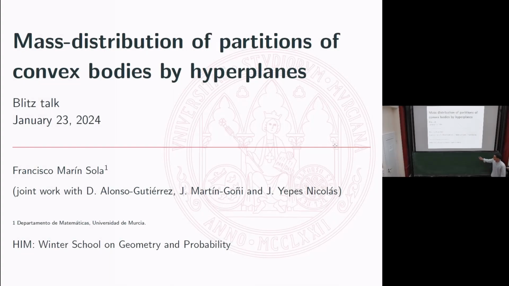My name is Francisco Marin, as you can see. I'm working at this moment at the University of Murcia. My poster is about mass distribution of partition of convex bodies by height.